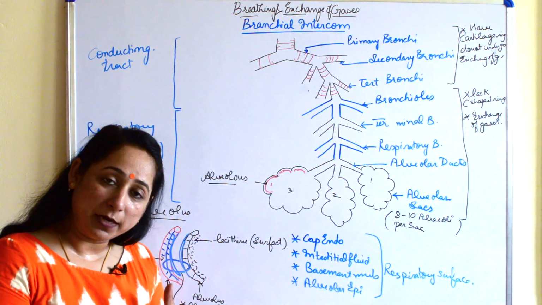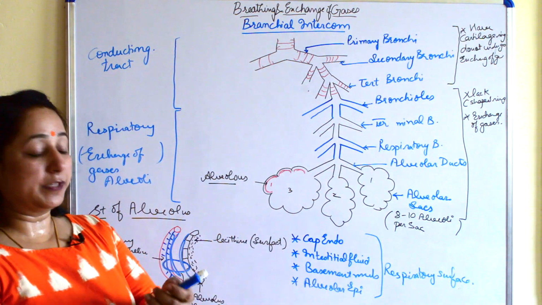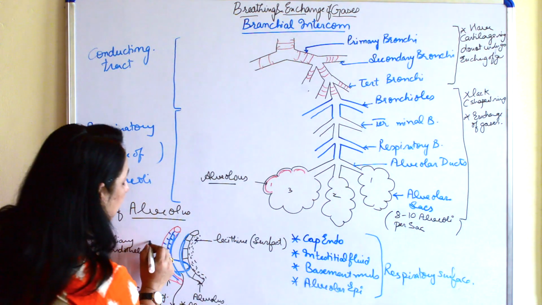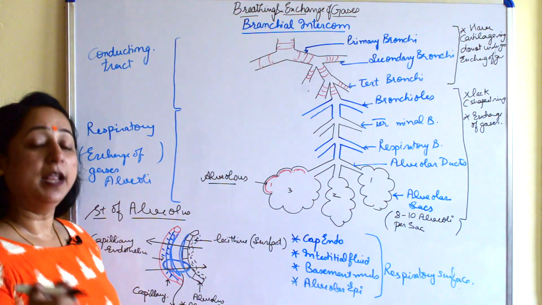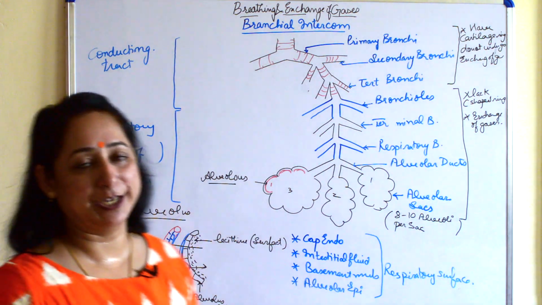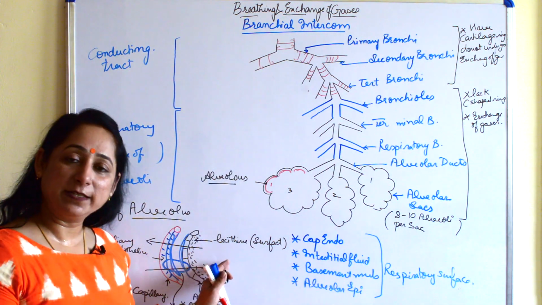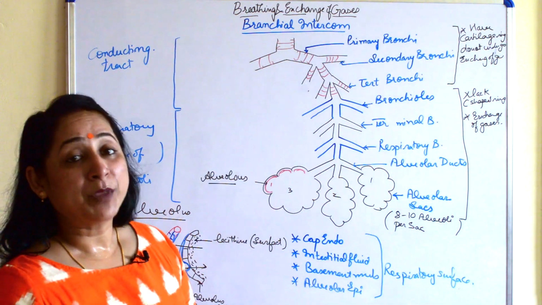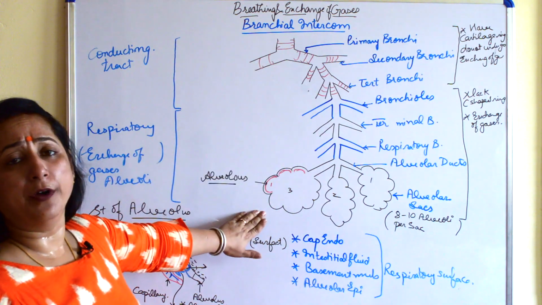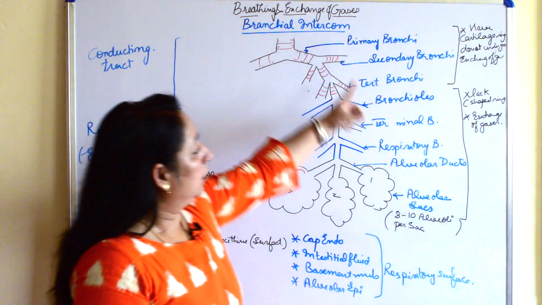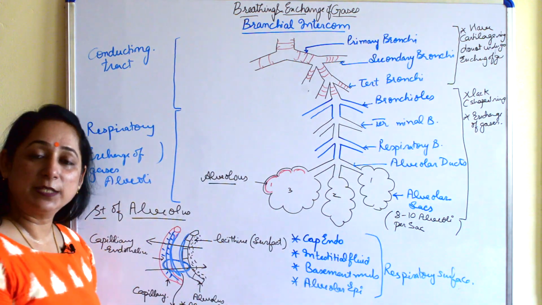It is richly supplied with blood vessels. It has these capillaries around it for exchange of gases, and it facilitates easy diffusion. So easily the gases can diffuse out and in depending upon the partial pressure. We will talk about the partial pressure and exchange of gases in detail when we talk about the structure of alveolus. Wherever partial pressure is less, air flows towards that portion. So these are the various further divisions after trachea: the alveolar sacs, structure of an alveoli, and the respiratory surfaces.